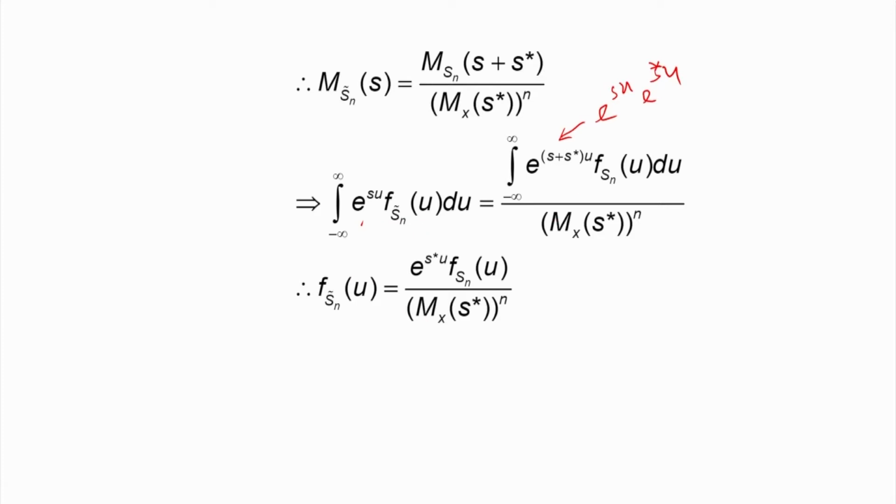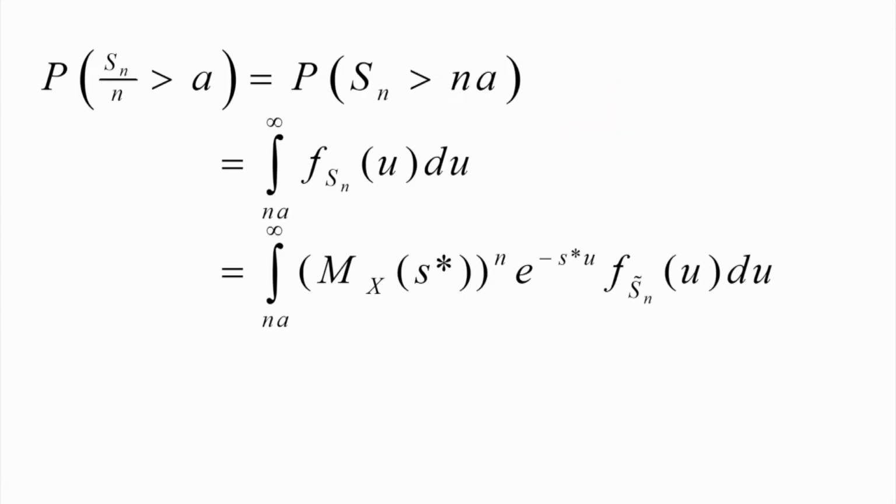So what is the aim? We have found the PDF f Sn tilde in terms of the PDF f Sn, that is, f Sn tilde(u) equals f Sn(u) into e to the power S star u divided by MX of S star to the power n. So this is the result we have established. Now let us see how to find the probability.